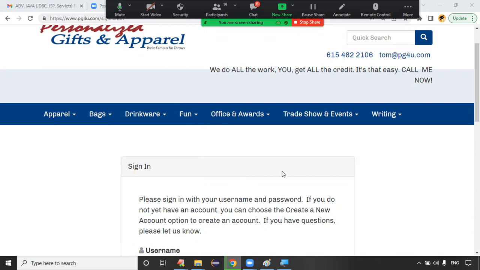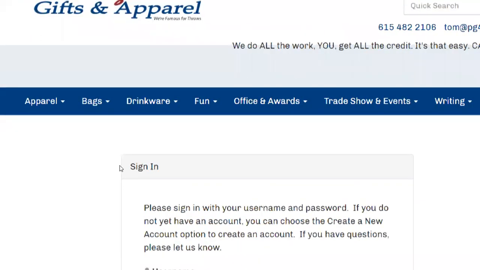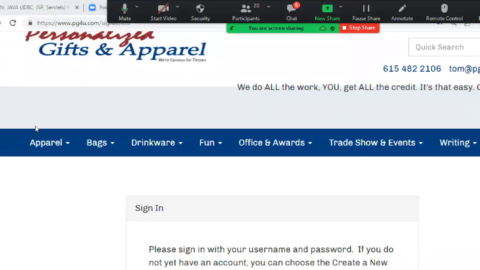On the client side, we are designing the form pages using which technology?